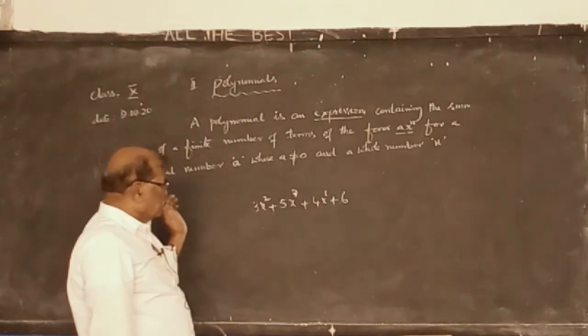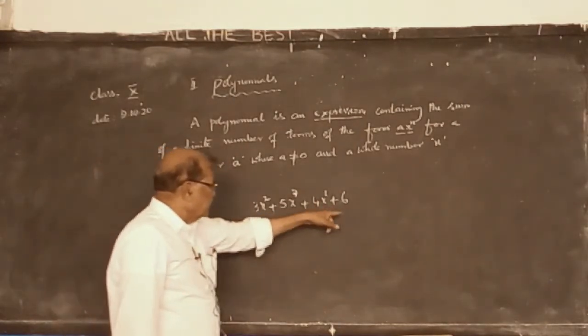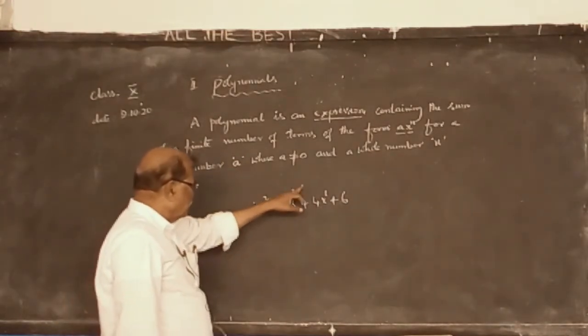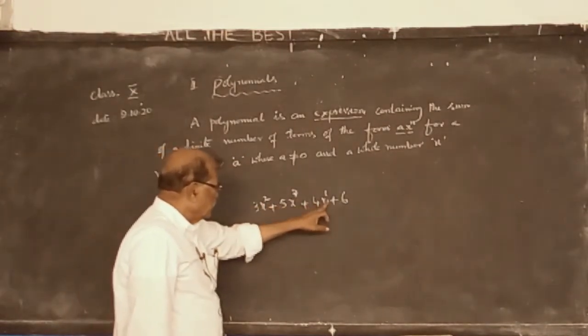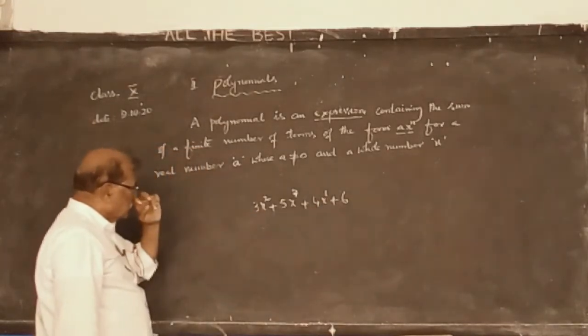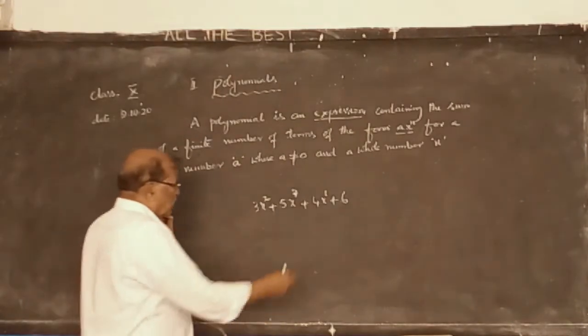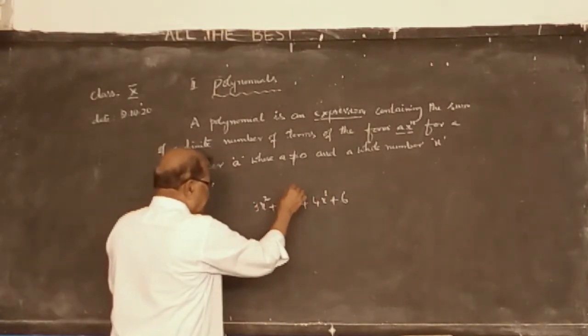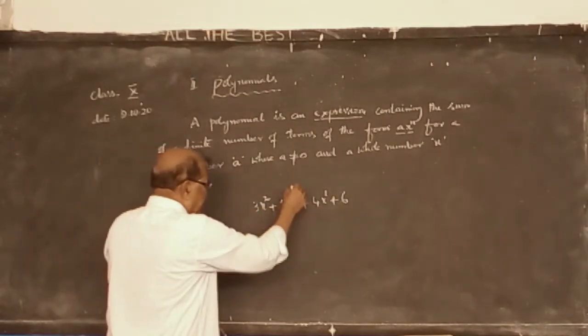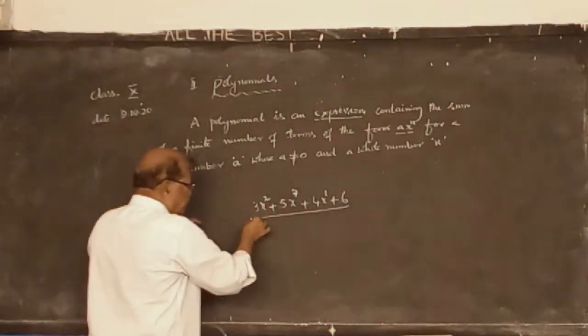There are 4 terms. The constant is 6. The coefficient of x squared is 3. The coefficient of x to the power of 7 is 5. The coefficient of x is 4. And it has 4 terms. So, first degree, second degree, 7th degree. Which is the highest among these 3? 7th degree. So the degree of this expression is 7th